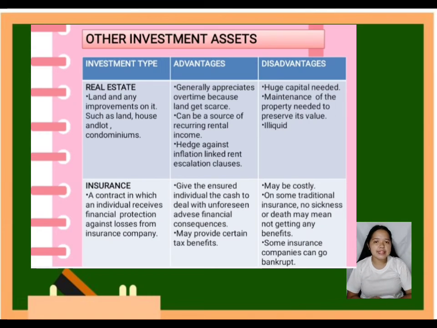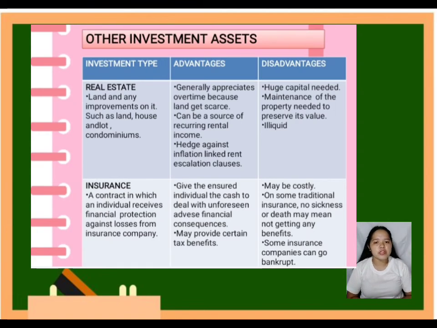And the fourth and the last type of investment under the other investment assets is insurance. Insurance is defined as a contract in which an individual or entity receives financial protection against losses from an insurance company, such as life insurance and educational plans. Insurance gives the insured individual the cash to deal with unforeseen adverse financial consequences. This means that through having insurance, we will receive money from the company in case of emergency.